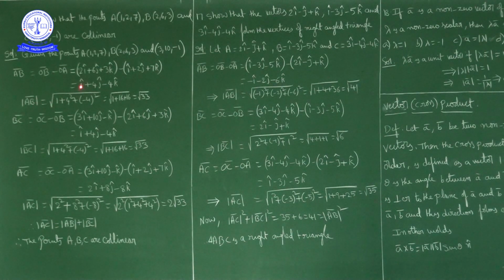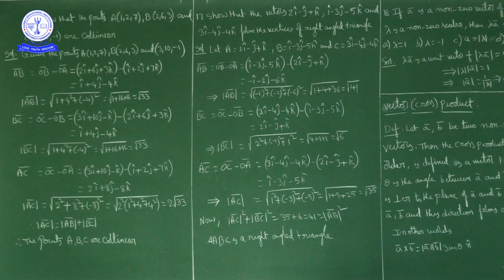The magnitude of AB bar is the square root of the i component 1, so 1 squared, plus the j component 4 squared, plus the k component minus 4 squared. So it is the square root of 1 plus 16 plus 16, that is the square root of 33. So the magnitude of AB bar is square root of 33.